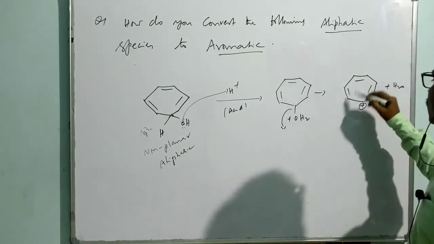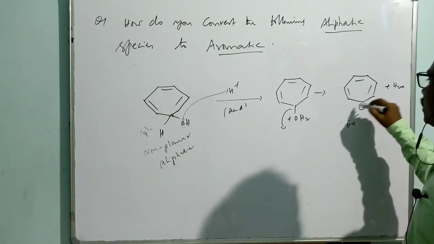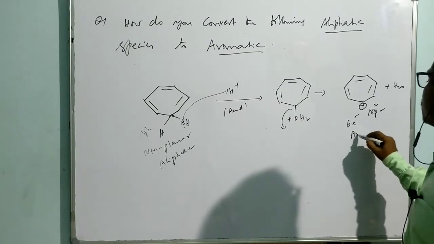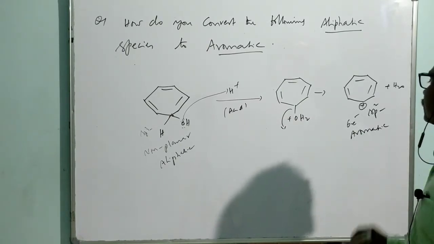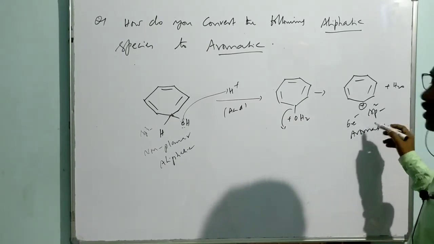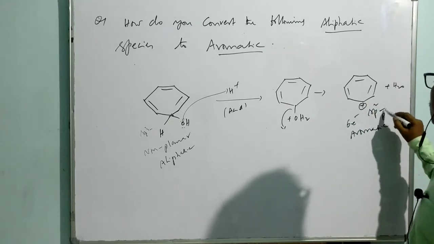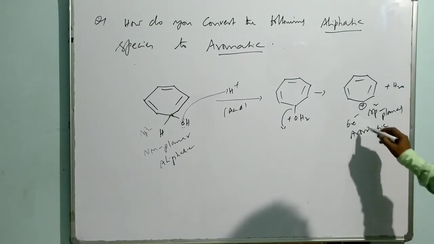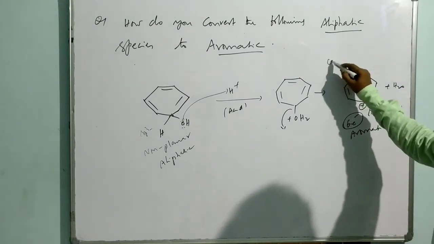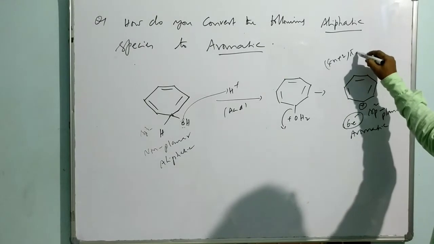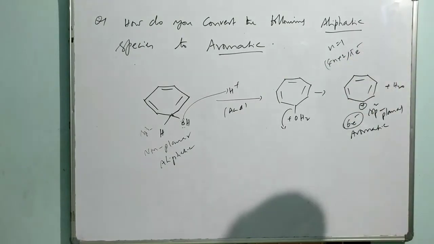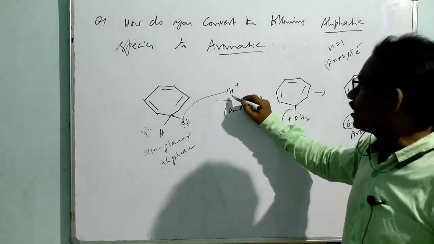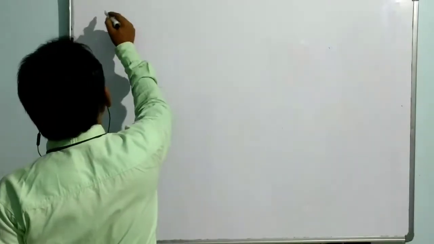So it has 6 electron conjugation, and each and every carbon is sp2 hybridized. Each and every carbon is sp2, and sp2 means planar. Each and every atom being sp2 means the geometry is planar, and it has a 6 electron configuration. That means it follows 4n plus 2 pi electrons of conjugation with n equal to 1. That's why the aliphatic species is converted into an aromatic species by adding acid in this situation.